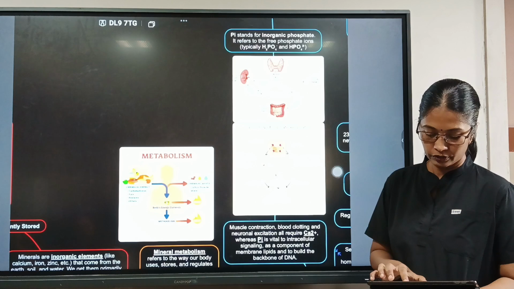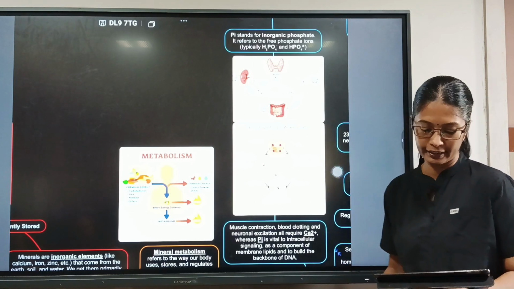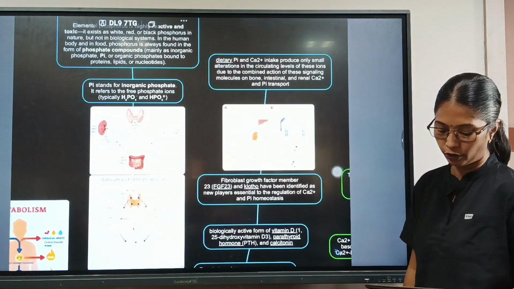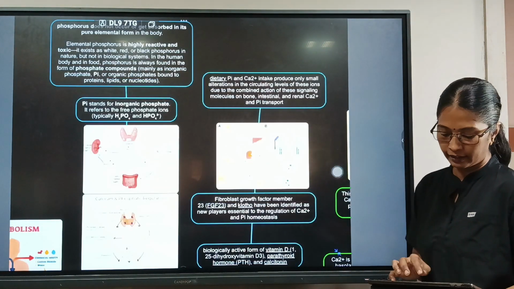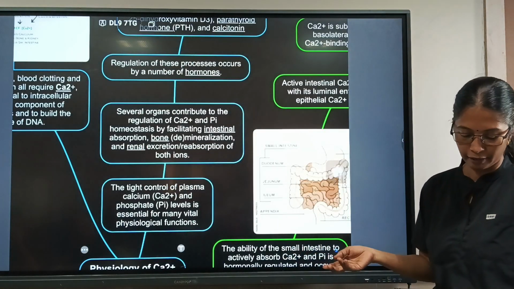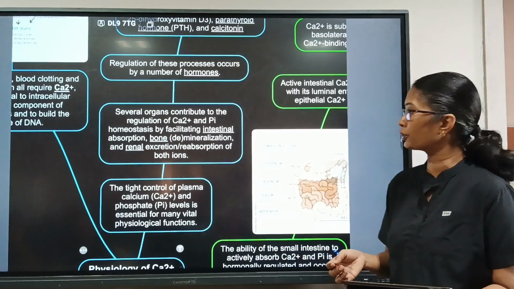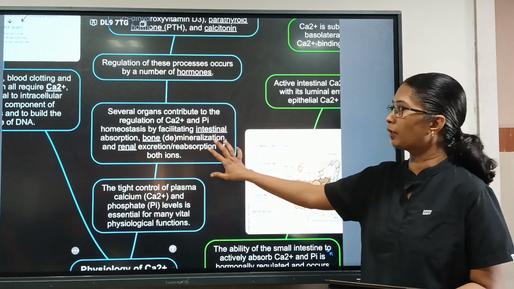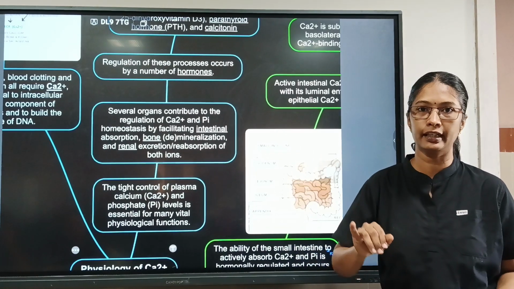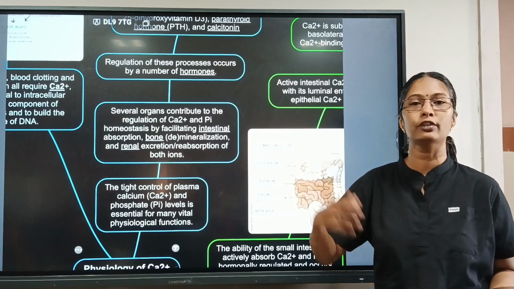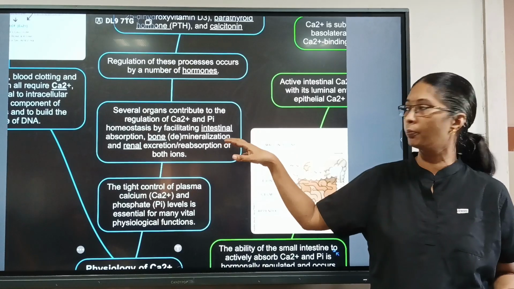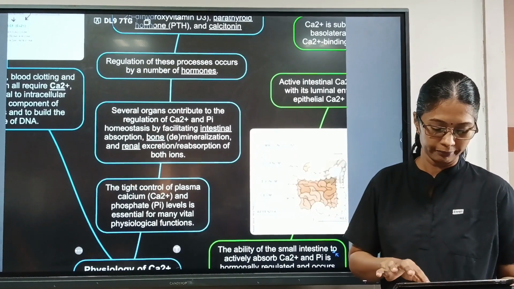It is an ion. So tight control of plasma calcium and phosphate levels is essential for many vital physiological functions. Several organs contribute to the regulation of calcium and phosphate homeostasis by facilitating intestinal absorption, bone mineralization or demineralization, and renal excretion or reabsorption of both ions. So first it has to get absorbed from the intestine, and then from the blood it goes to the kidney, where it gets reabsorbed or excreted, and from there it enters the bone and other areas of the body.